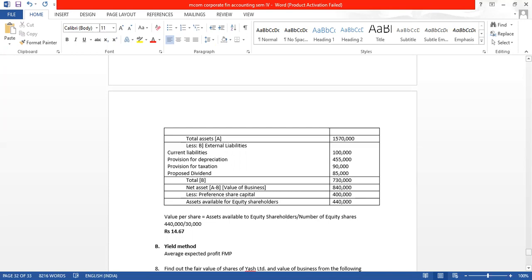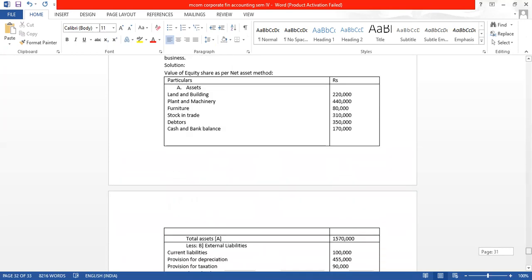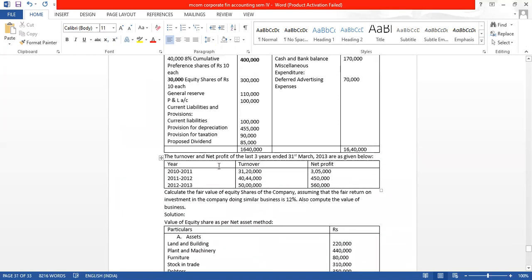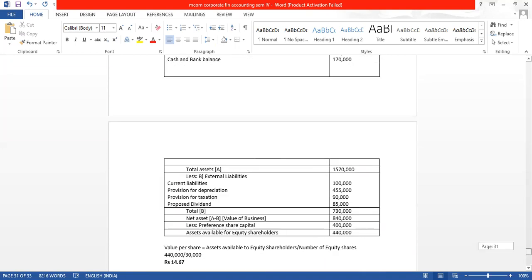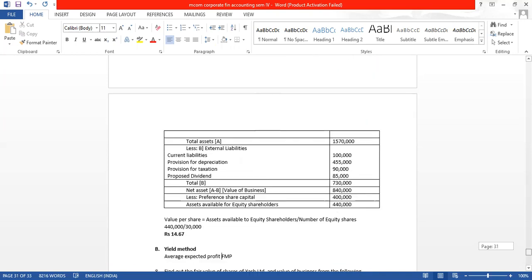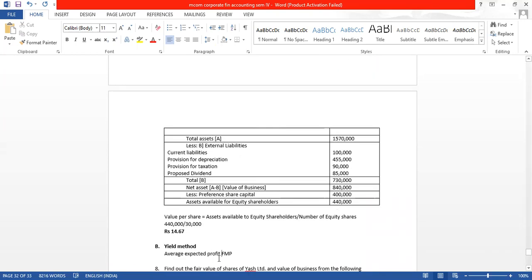Is it profit after tax given or profit before tax? See, only net profit is given, they have not told anything. So it will be after tax profit because nothing has been said about our profit. How will we calculate the average FMP, the average profit? Total profit divided by number of years.